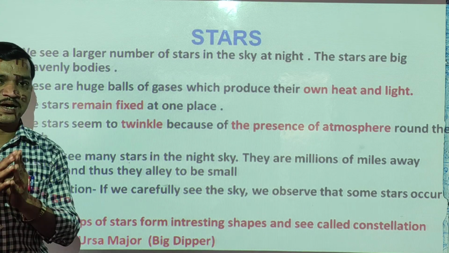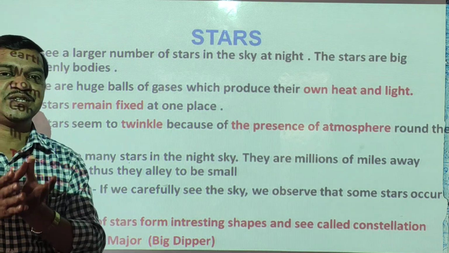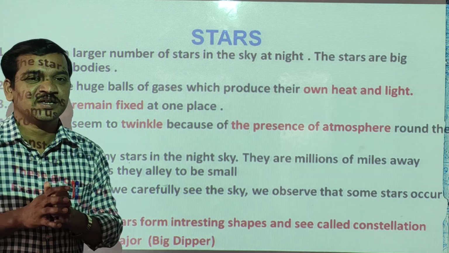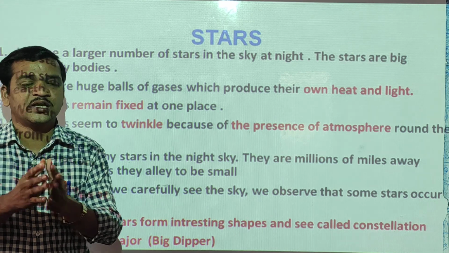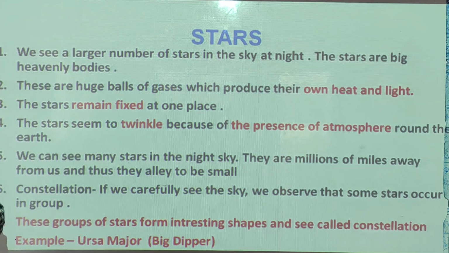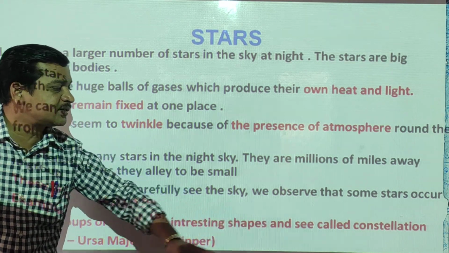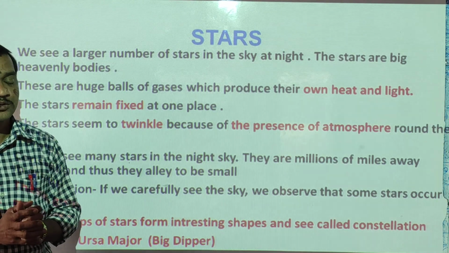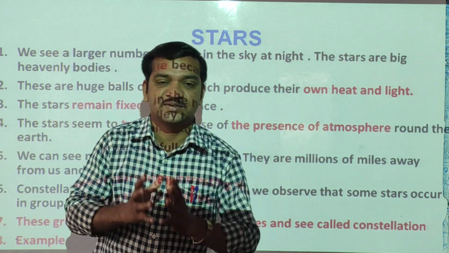These groups of stars form different patterns or sketches, like a spoon, like a hunter. These sketches are called constellations, or groups of stars. A constellation is a group of stars forming interesting shapes and patterns.